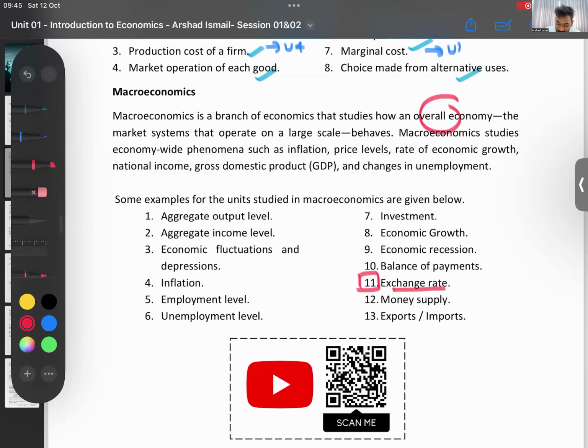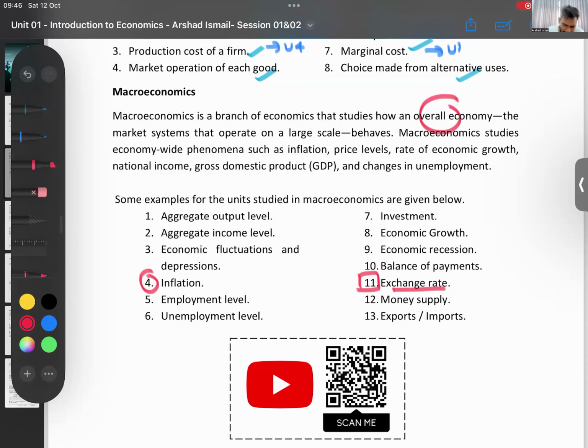Now, let's say inflation. What is inflation? Inflation is the rise in prices. We'll study it in unit number 7. Do you all remember during the crisis how prices increased? Remember in 2022, 2 years ago, how prices went up crazy high. When you talk about inflation, do you talk about a small part? Do you say the inflation rate in Colombo is this much? The inflation rate of this house is this much? No. You say the inflation rate of Sri Lanka is this much. So when you talk about the overall economy, that is what you call macroeconomics.